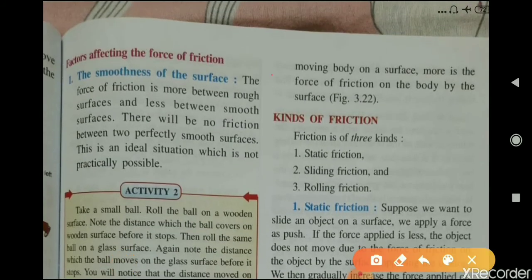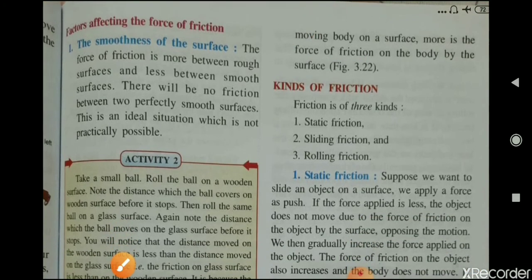Okay, the more the friction on the body by the moving surface, the more the weight. Means if you move a body with more weight, friction will be more. If you move a body which has less weight, friction will be less. Okay, now these are the factors affecting the force of friction.